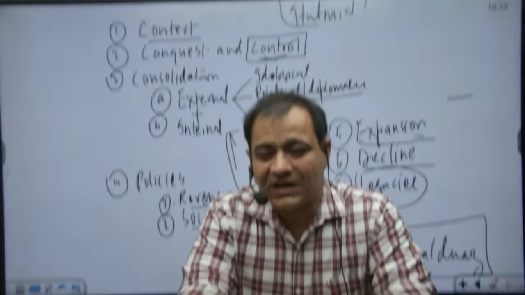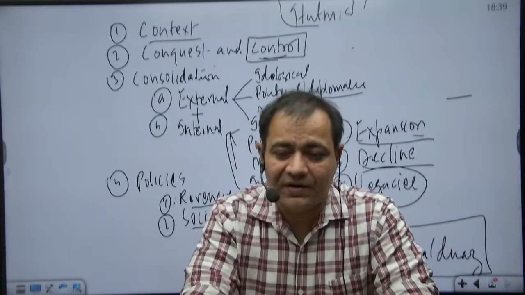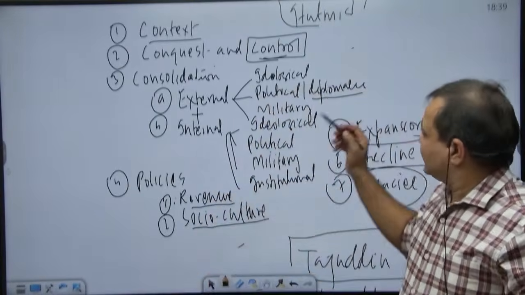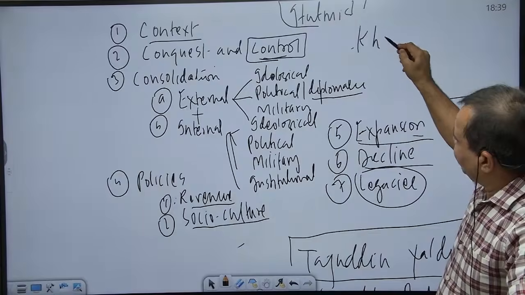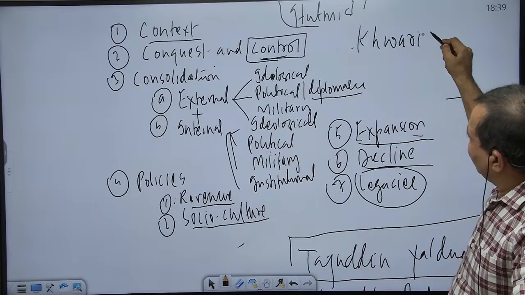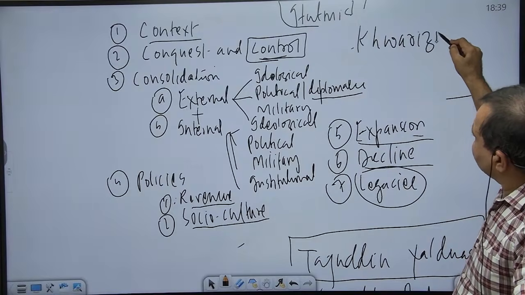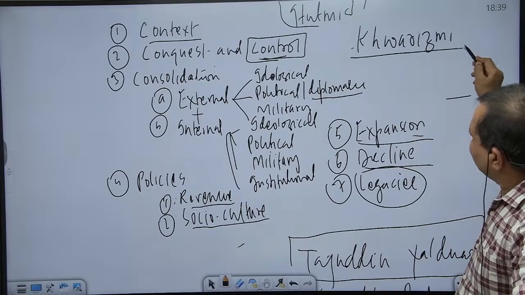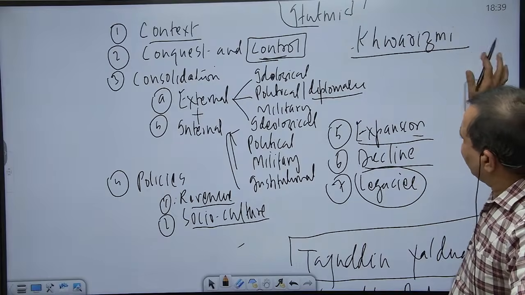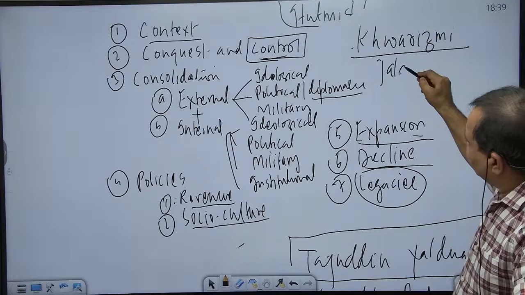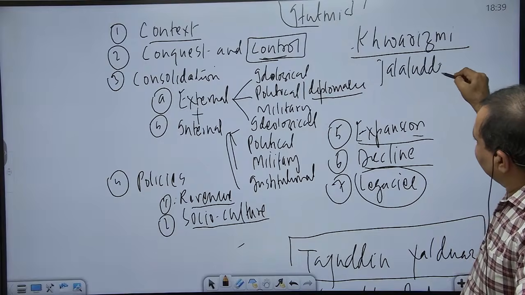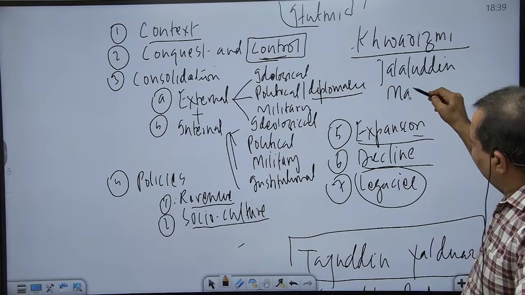So Chingiz Khan, none other than Chingiz Khan, destroyed an empire in Central Asia. That empire was known as the Khwarizmi Empire. And there was a prince of that empire whose name was Jalaluddin Mangbarni.